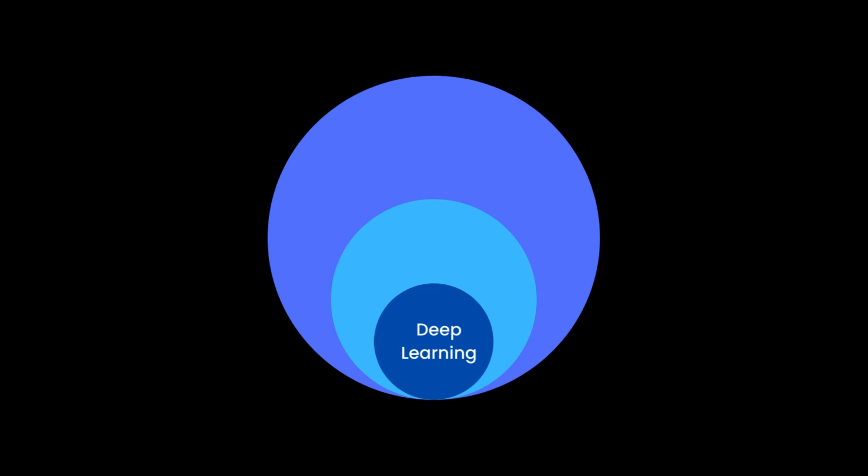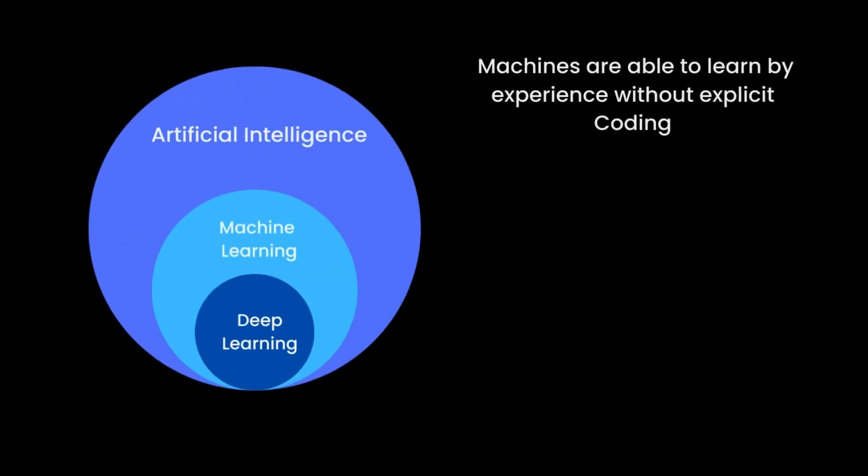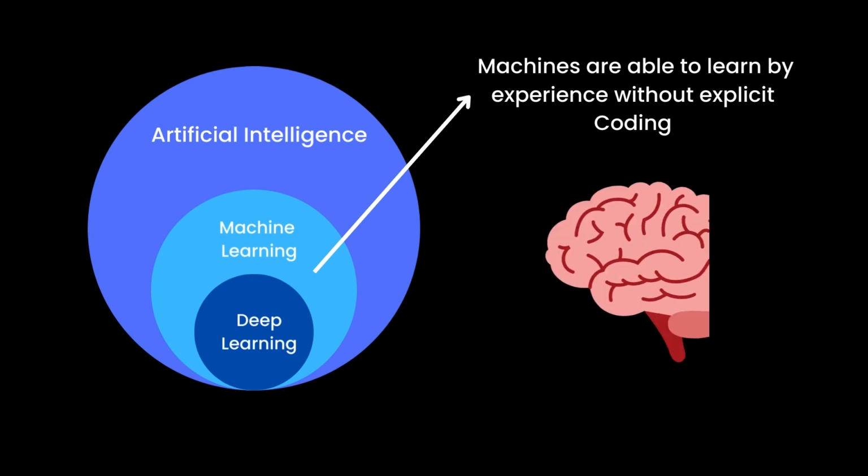So what is the true purpose of deep learning? Deep learning is a field of artificial intelligence and a subfield of machine learning, where machines are able to learn and improve by experience, without someone coding it explicitly. Deep learning comes under machine learning, which is inspired by the structure and function of the human brain.